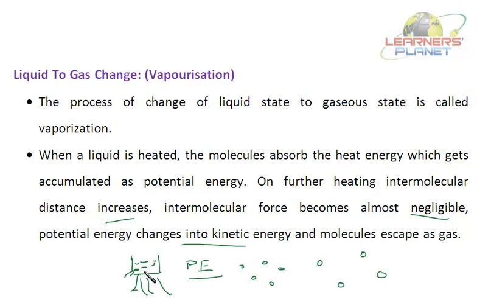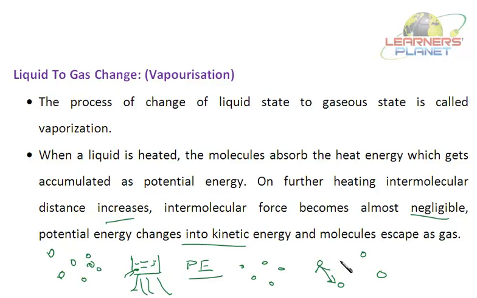So say this was water, this was liquid, right? Now in liquid, the particles are in motion, not random as in gas, but they are in motion. So they do have some kinetic energy. When we are heating, the heat energy first of all accumulates as potential energy. On further heating, this energy increases and the molecules separate.